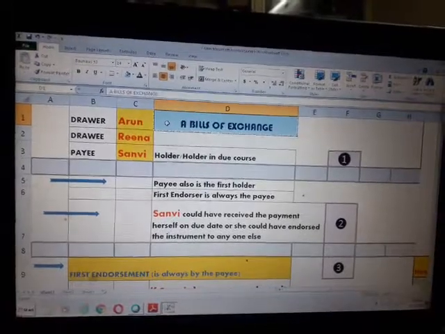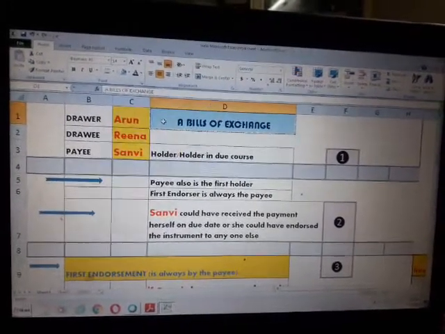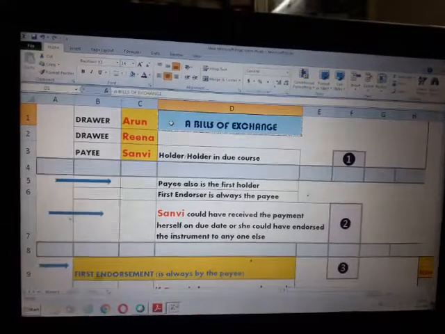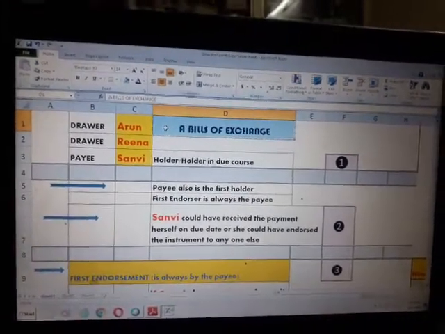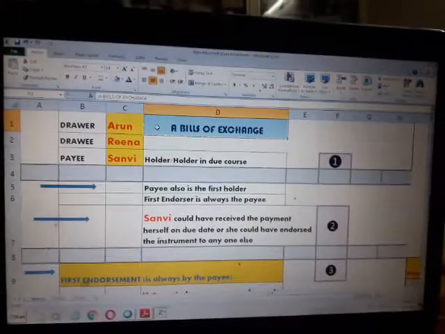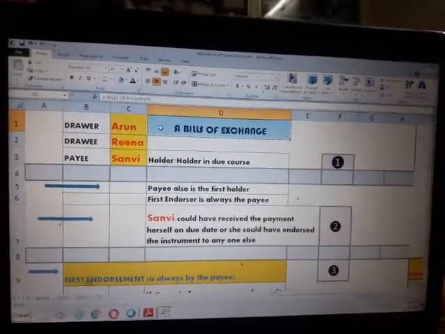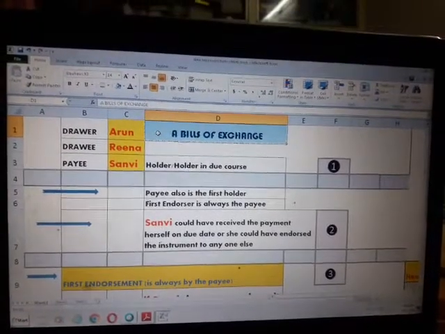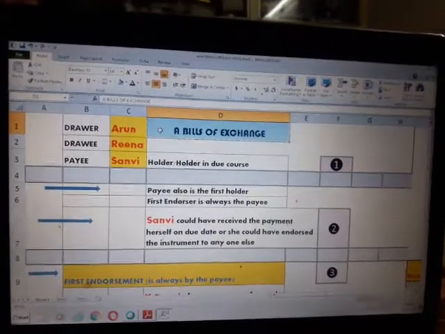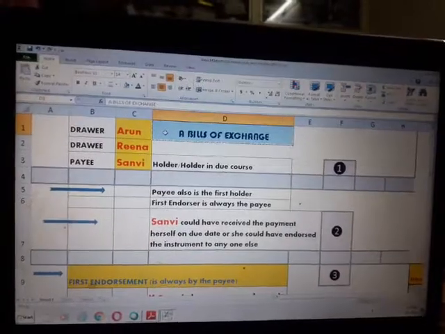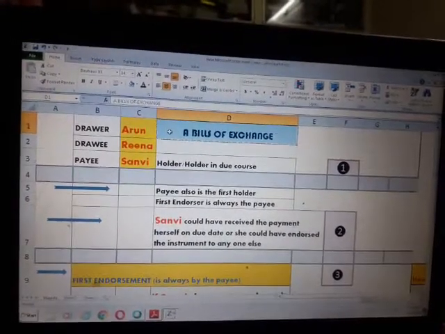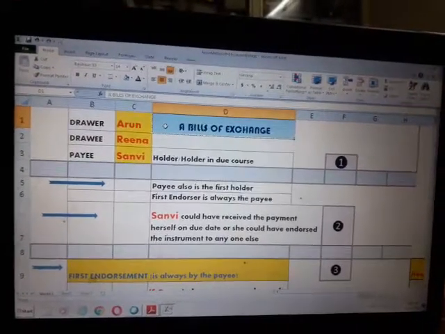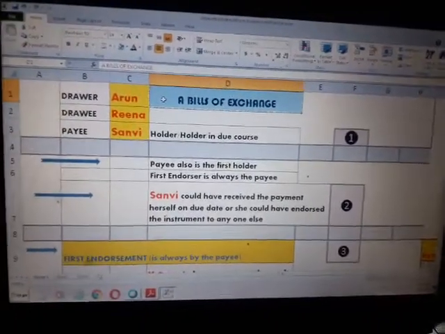Some amount is due towards Sanvi from Arun, and for that amount due, Arun has given this instrument to Sanvi as payee. So Sanvi has become the payee for consideration, and she got the instrument before the due date of this instrument, and Arun's title was absolutely clear, a good title was there. So in this case, Sanvi is a holder as well as a holder in due course.